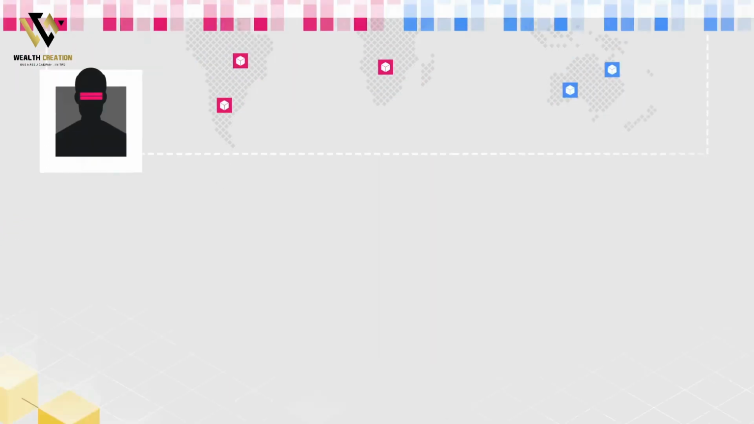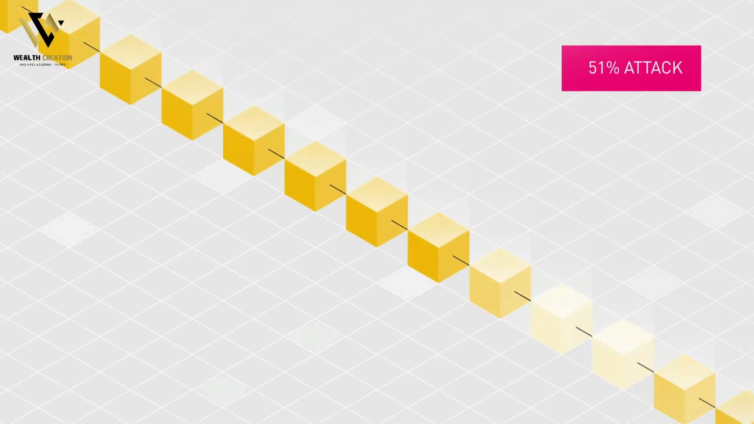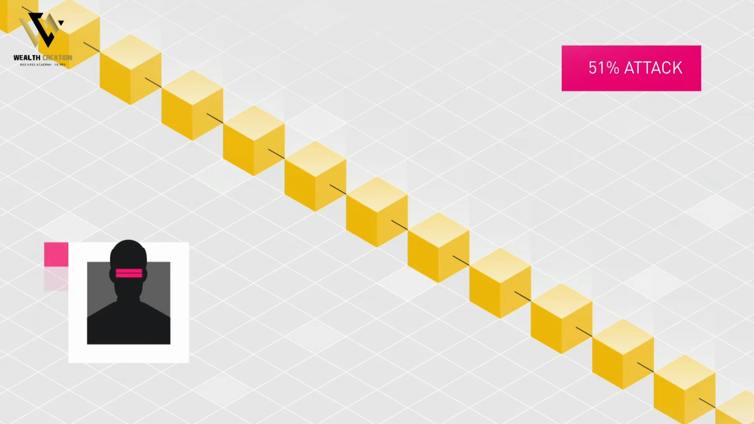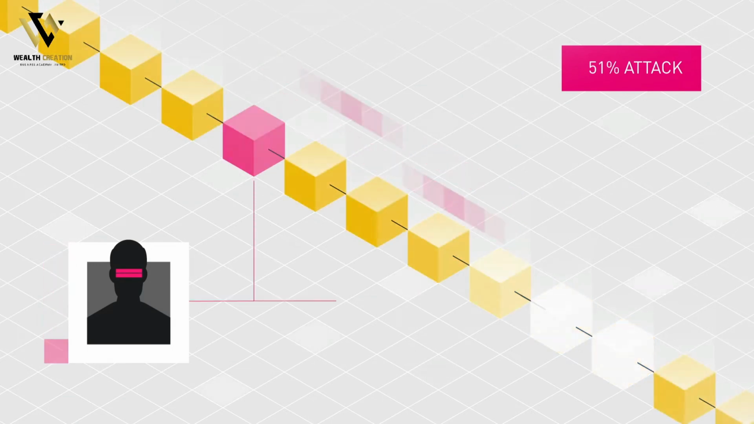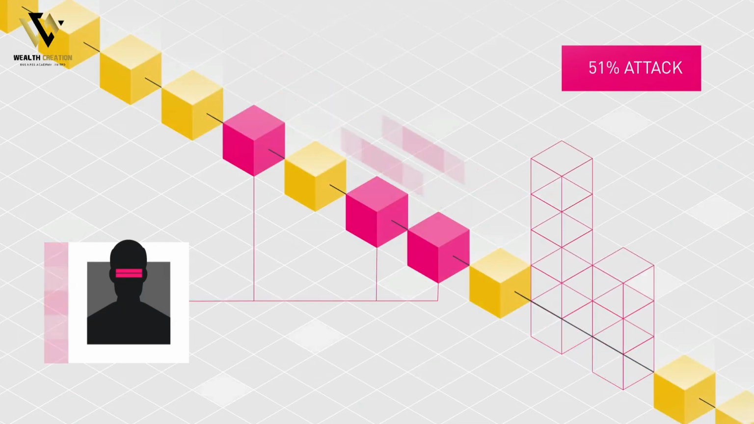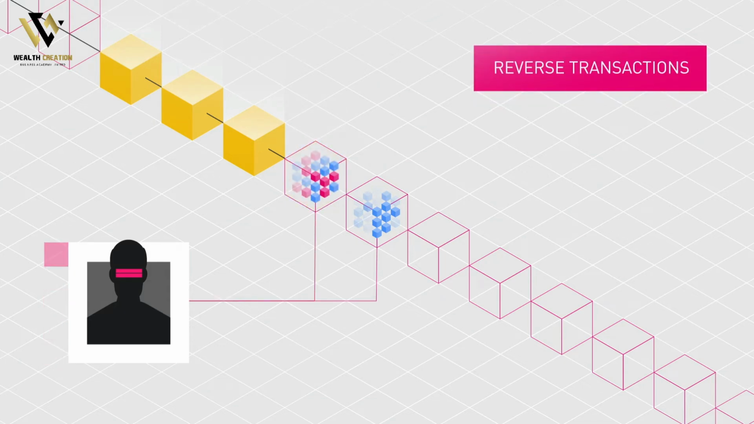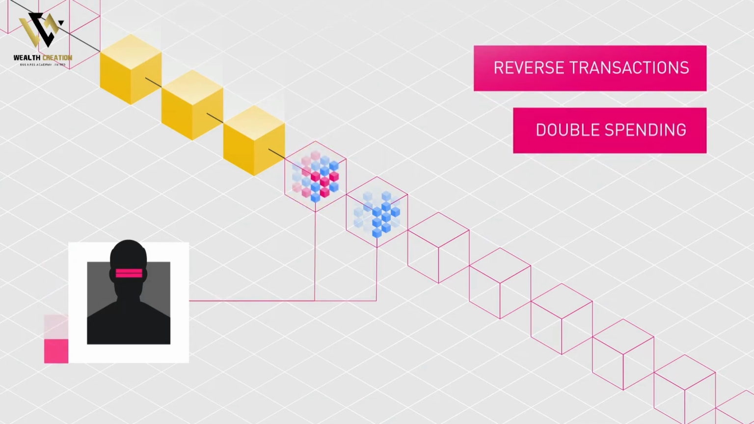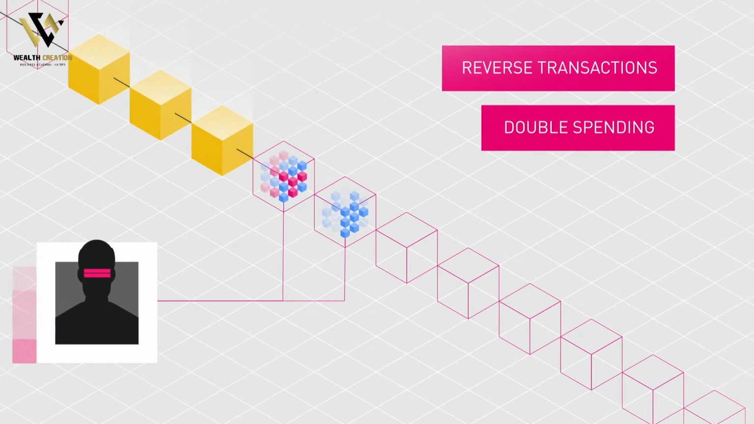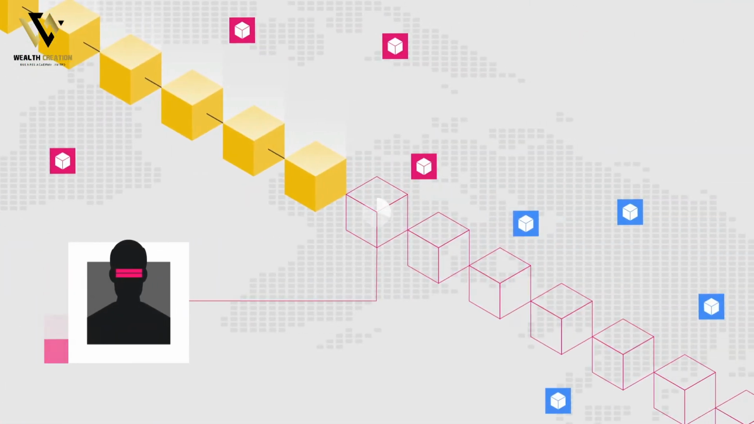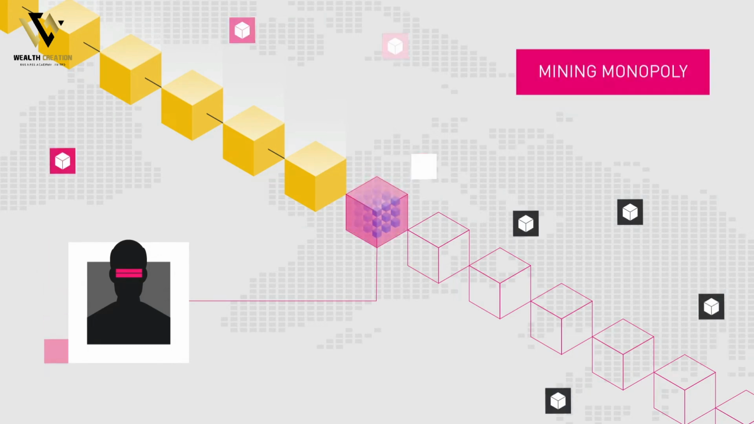A 51% attack is a potential attack on a blockchain network where a single entity or organization is able to control the majority of the hash rate, potentially causing a network disruption. In such a scenario, the attacker would have enough mining power to intentionally exclude or modify the ordering of transactions. They could also reverse transactions they made while being in control, leading to a double spending problem. A successful majority attack could also allow the attacker to prevent some or all transactions from being confirmed, or to prevent miners from mining, resulting in what is known as mining monopoly.